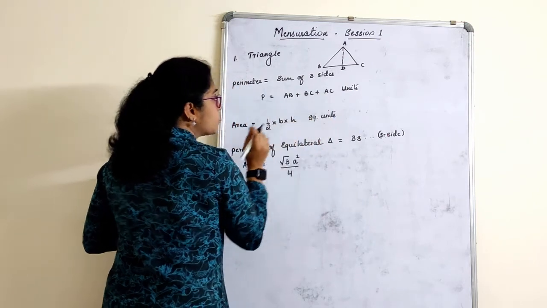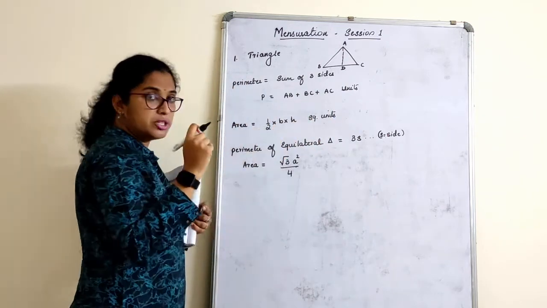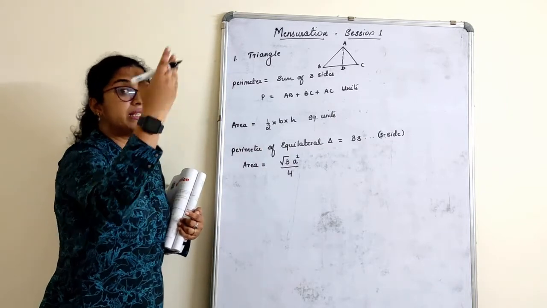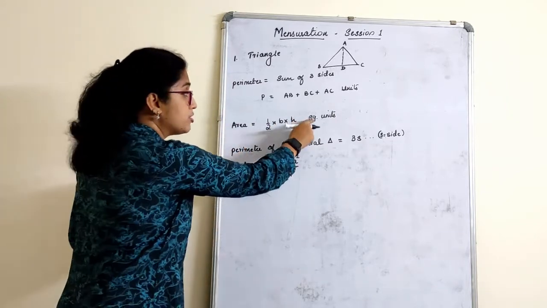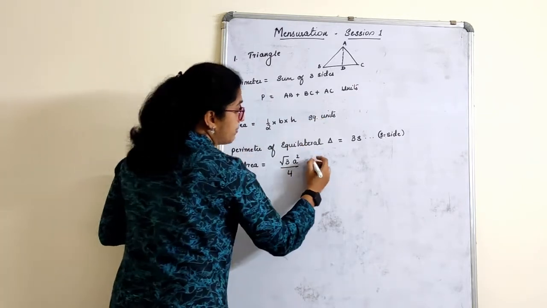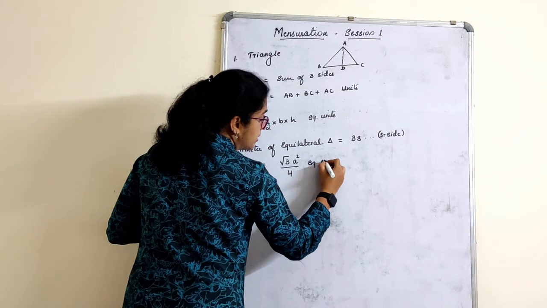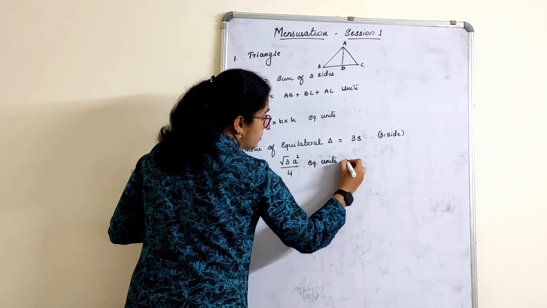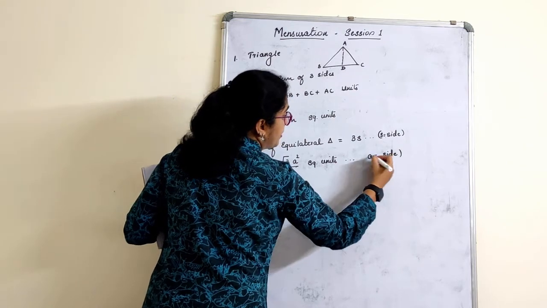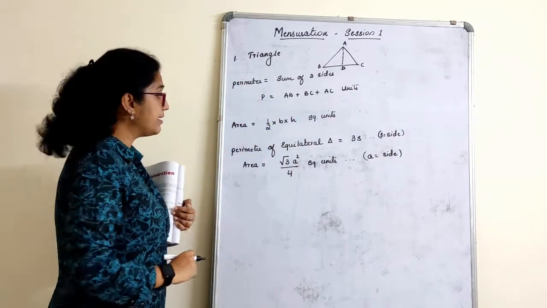Why does it come as square units? Because the base has a unit and the height has a unit. Centimeter into centimeter becomes centimeter square. So it is always in terms of square units. Area is root 3 a square by 4 square units, where a is the side of an equilateral triangle. Very clear?